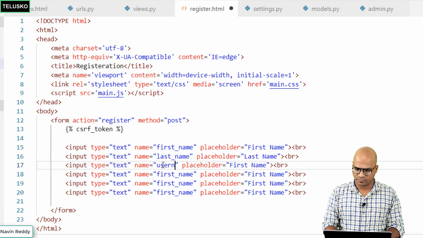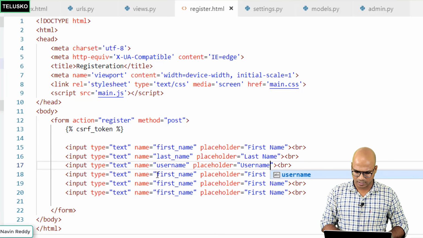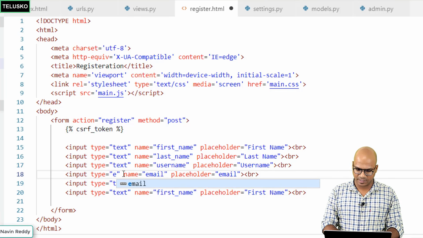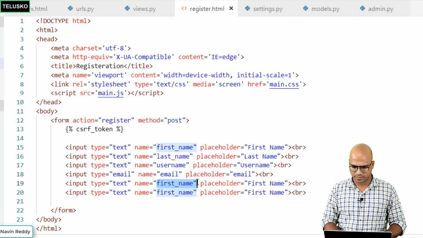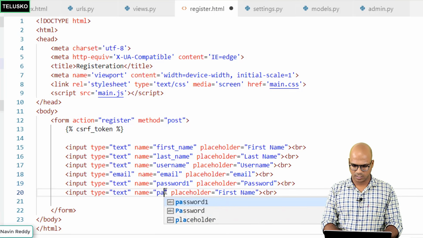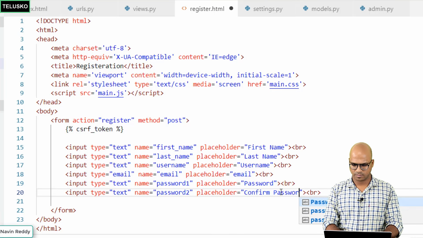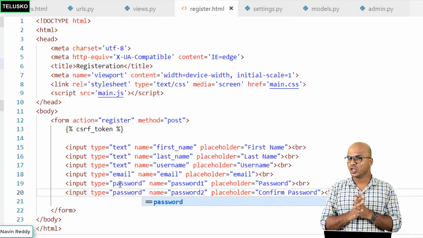The next field will have username, and here we'll have username, and the next field is email ID. In fact, for email, the type will be of type email. For the next one, we'll say password, or maybe I will say password1 because we have 2 passwords here, right? So this will be again password, password2, and this is confirm password. And then the type would be password. Done. We got our form here, right?